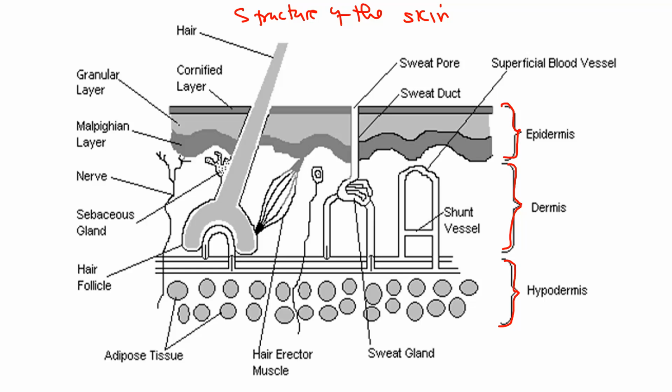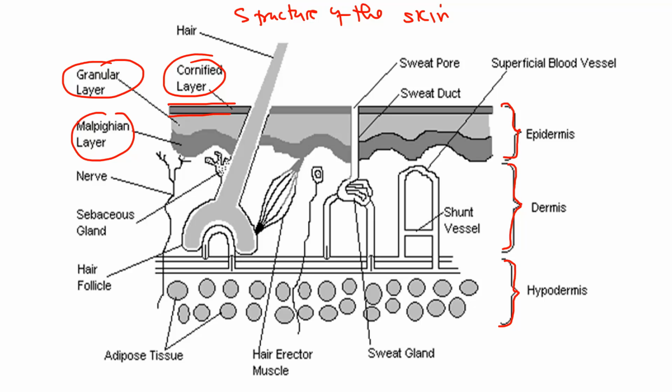Okay, so this first part is made up of 3 sections, as you can see. The first one, the cornified layer, is made up of 3 layers: the cornified layer, the granular layer, and the Malpighian layer. These are the layers that make up the epidermis. And in the epidermis you also find the pores and the duct. Okay, I think these are the ones that we can look at.